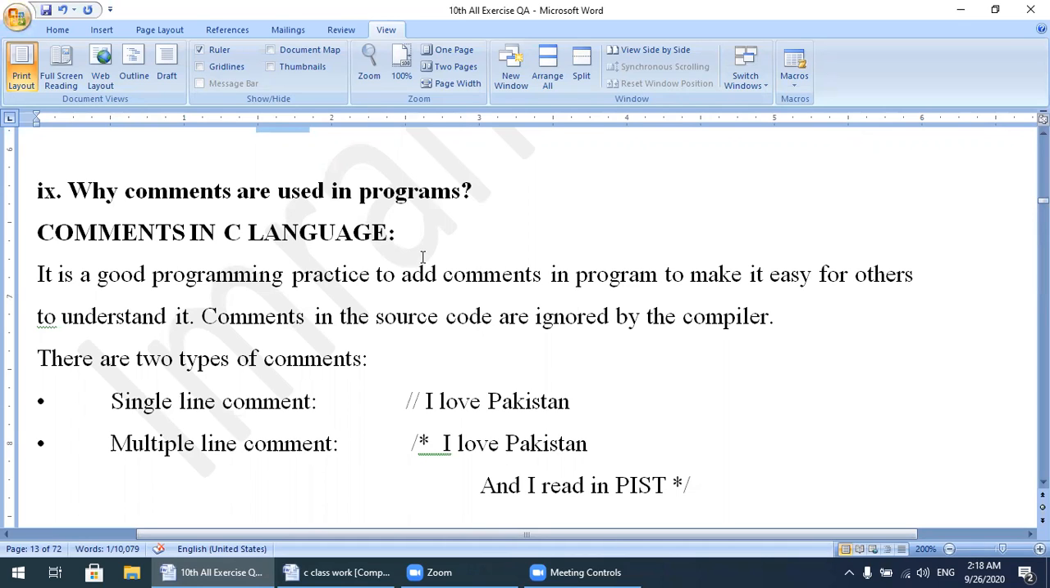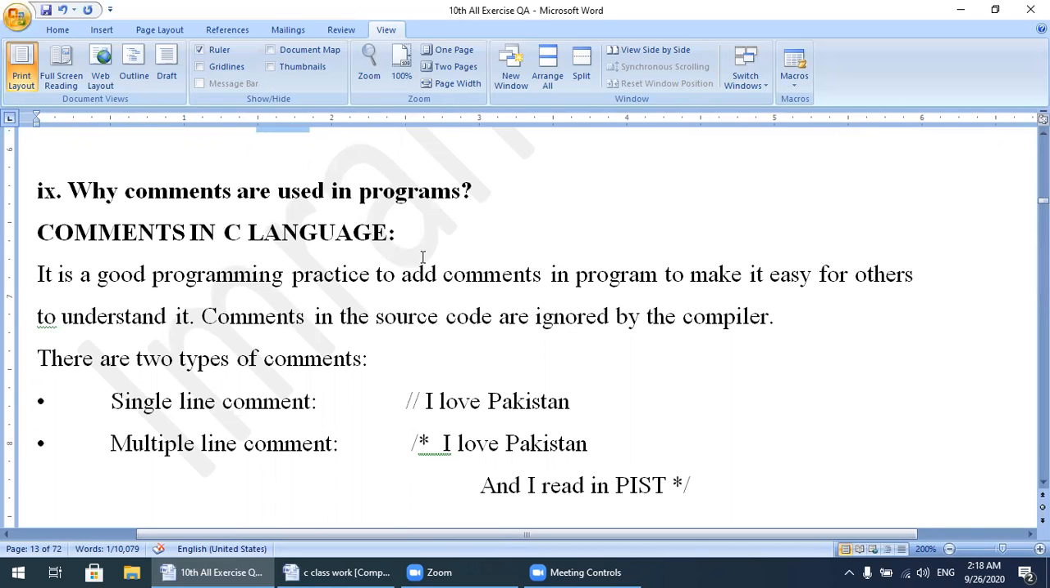Comments in the source code are ignored by the compiler when we are writing any kind of program. It means the compiler is blind when comments are present in our program. The compiler will not read that portion of the program. There are two types of comments we can use in our program. First, single line comment. Second, multiple line comment.